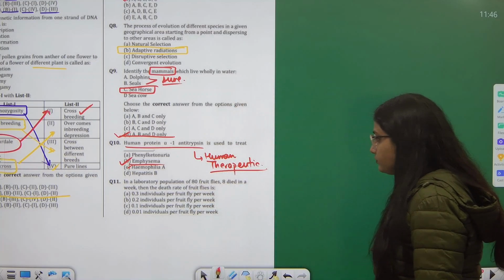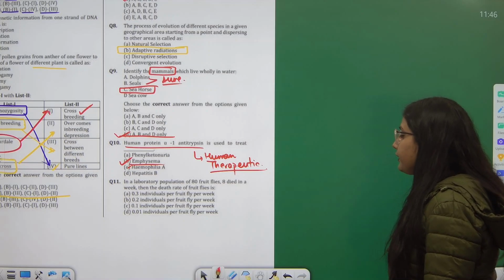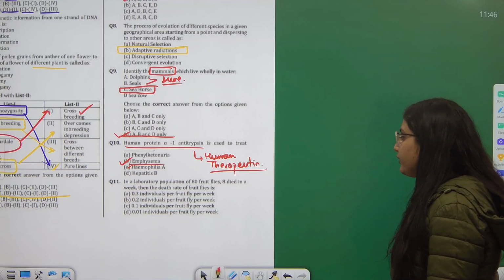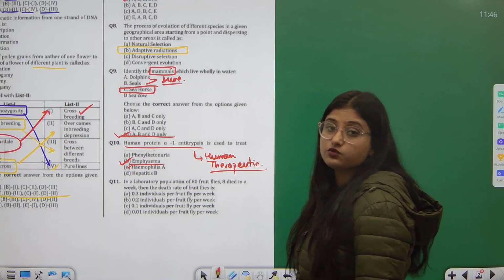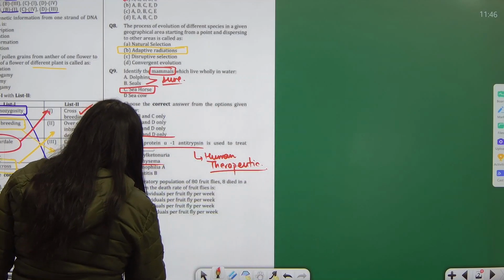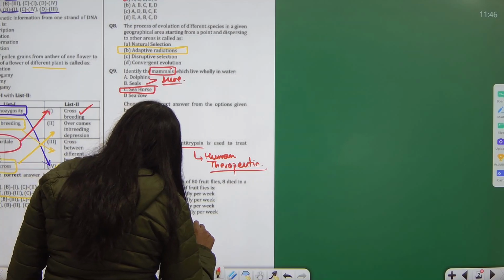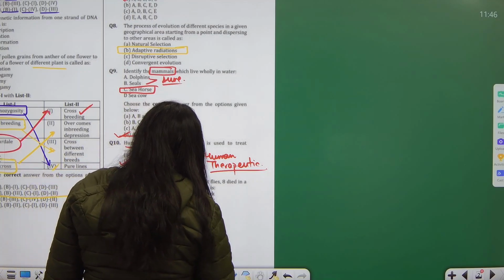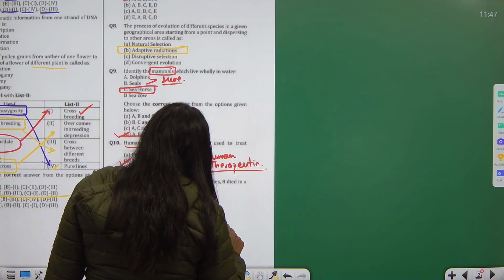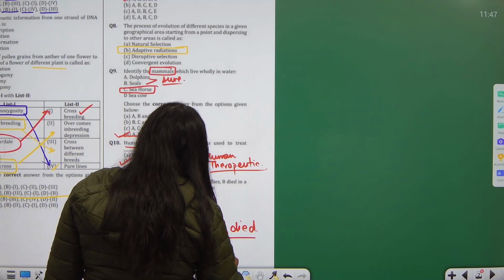Next. In a laboratory, in a population of 80 fruit flies, 8 died in a week. Then what is the death rate of the fruit flies? Okay, so death rate is basically the number of individuals died upon total.